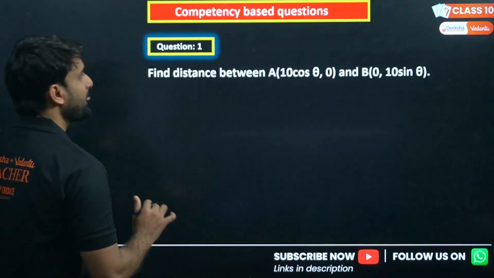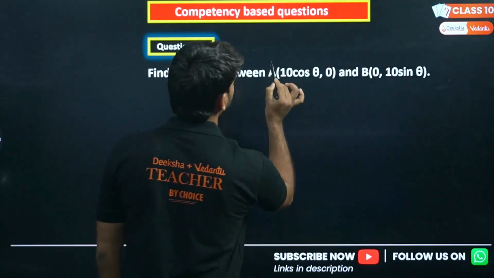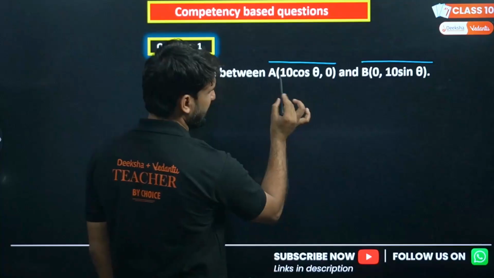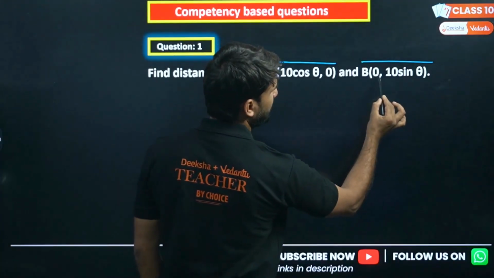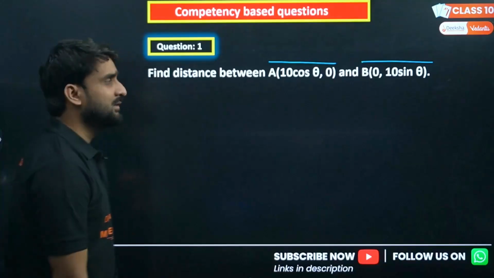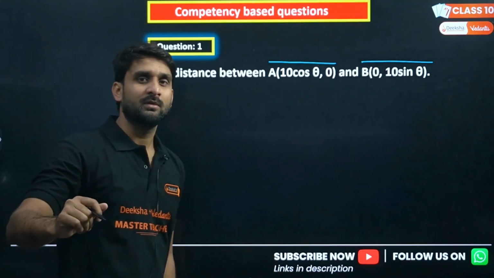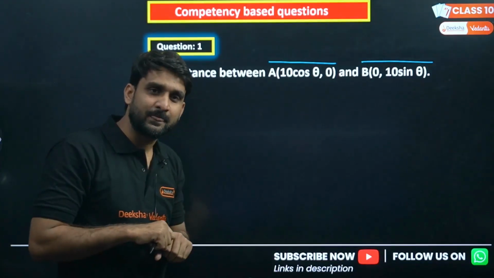So let's do it. Find the distance between A and B. My dear lovely kids, there are 2 points A and B. A has coordinates 10 cos theta, 0, and B has coordinates 0, 10 sin theta. Just let me know, if A and B are joined with each other, there will be a line.